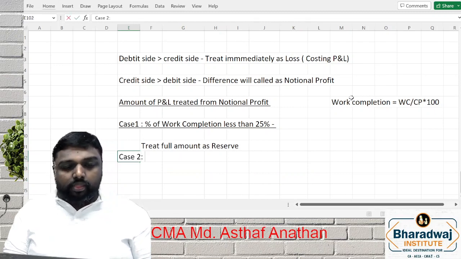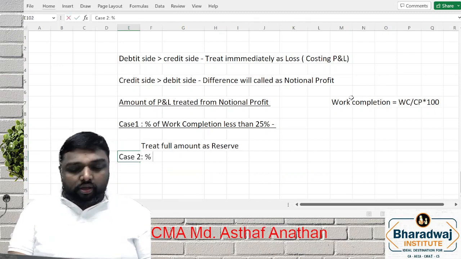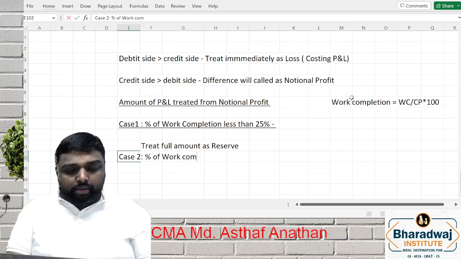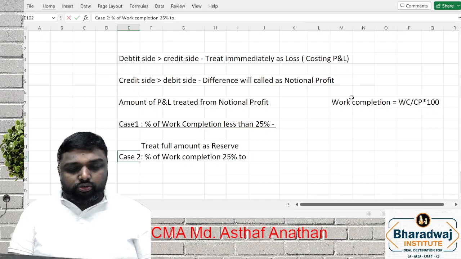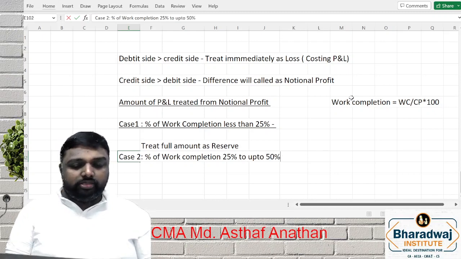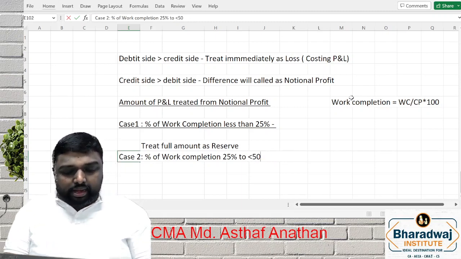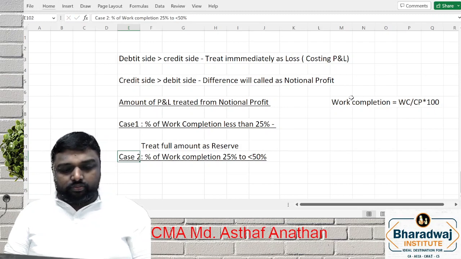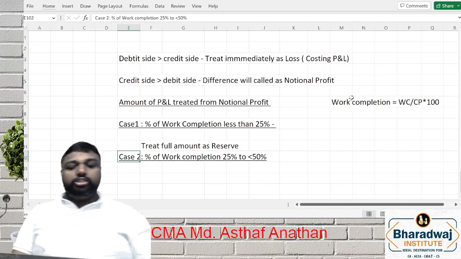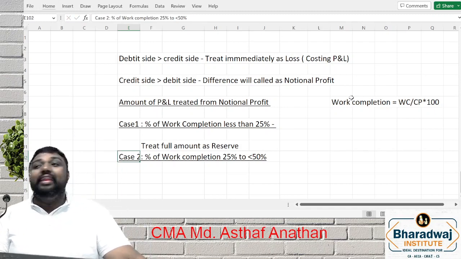Case 2: if the percentage of work completion is 25 percentage to less than 50%, that means a little more work is done.